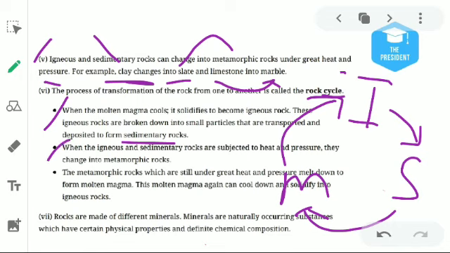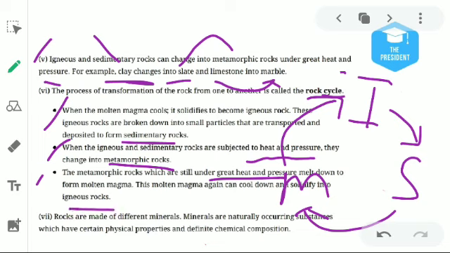Then igneous and sedimentary rocks, when they go under heat and pressure, change into metamorphic rocks. And when the metamorphic rocks are put under great heat and temperature, they will again be converted into igneous rock. Why?